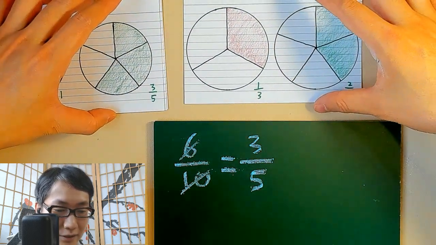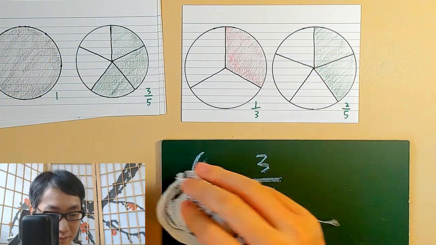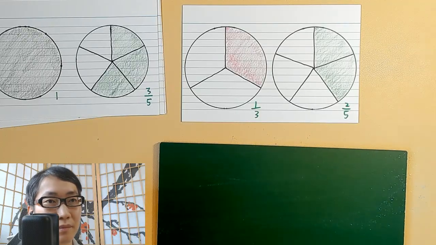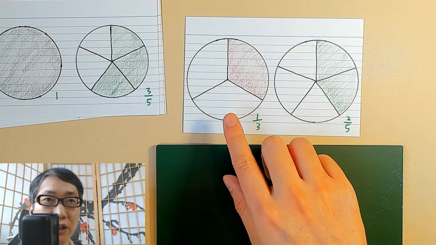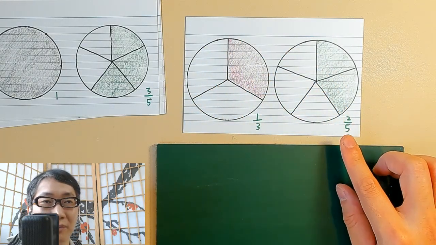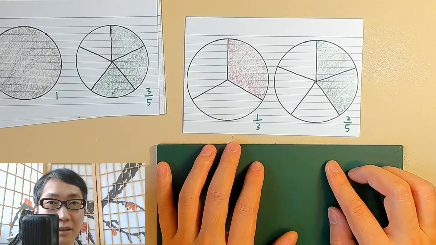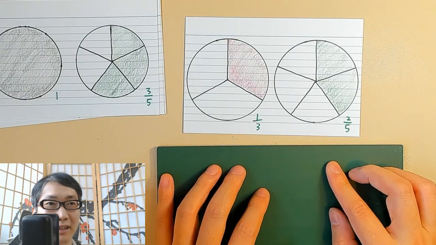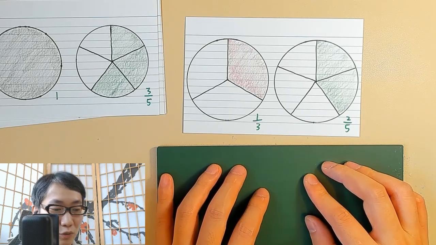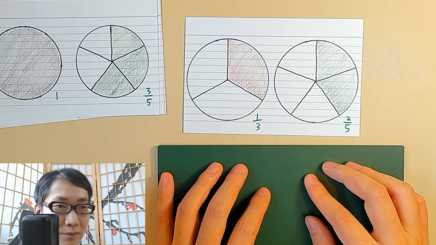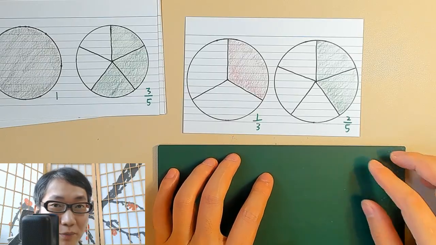And next, let's look at this situation. This is a 1 over 3. This pizza has 3 equal fractions. This is a 2 over 5. These pizzas have 5 equal fractions. And which one is more pizza? Let's say they're at the same price in the pizzeria. Then we're like, which one should we buy? If we want the more one, although they have different flavors. So which one has more pizza?